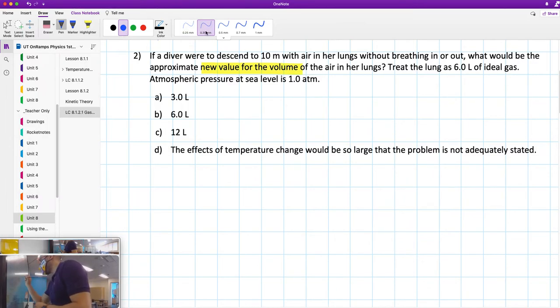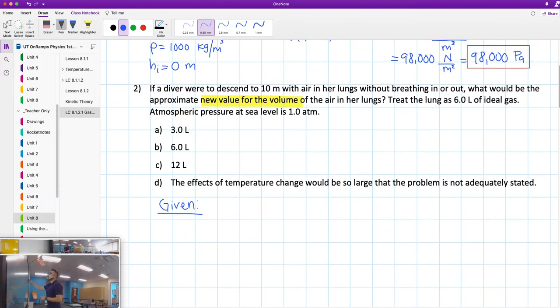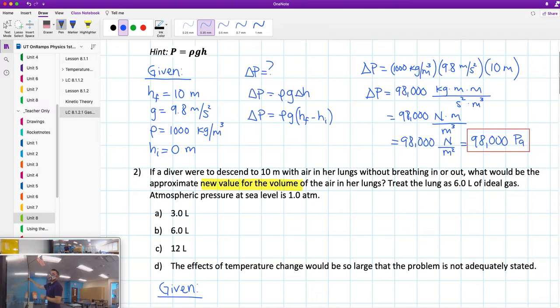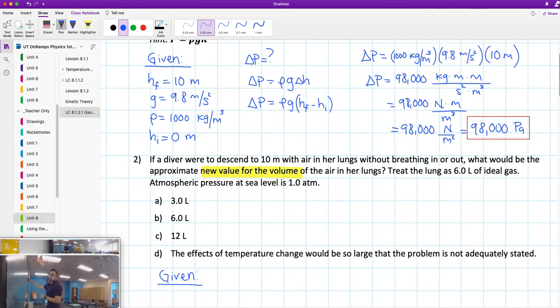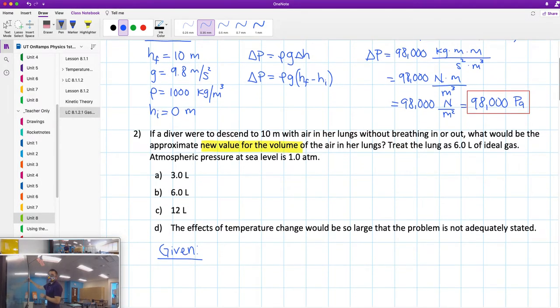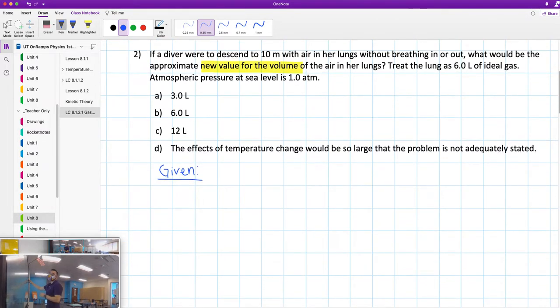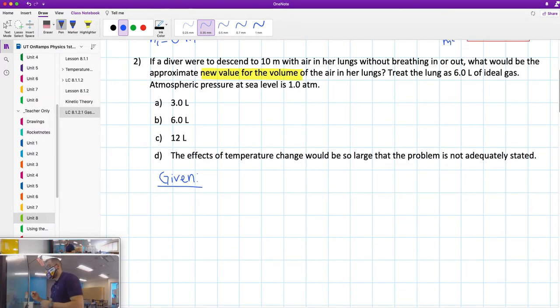So we have descent to 10 meters. Well, from question 1, we know what the change in pressure is, and now we know what the atmospheric pressure at sea level is. So pressure at sea level, that's going to be our initial pressure. Pressure initial, 1.0 atm.